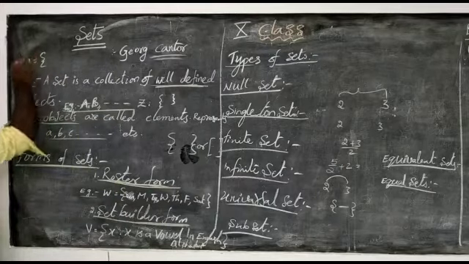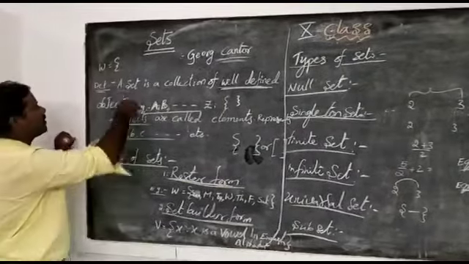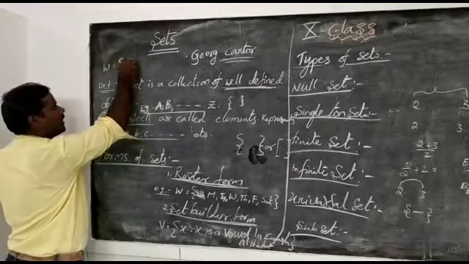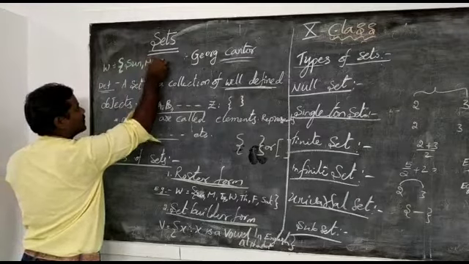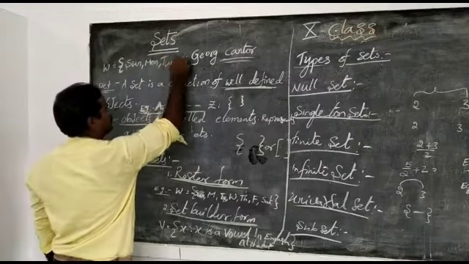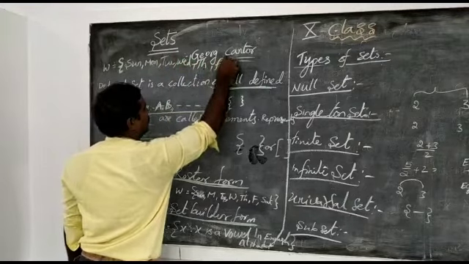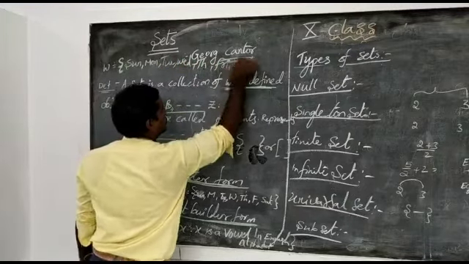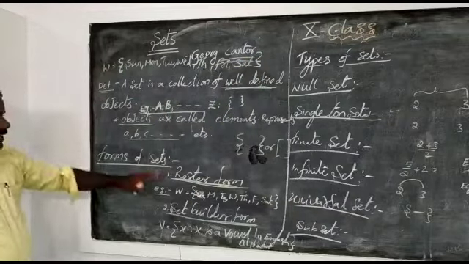W is a set of the days in a week. In a week we have Sunday, Monday, Tuesday, Wednesday, Thursday, Friday, and Saturday. This is a set we represented in roster form.